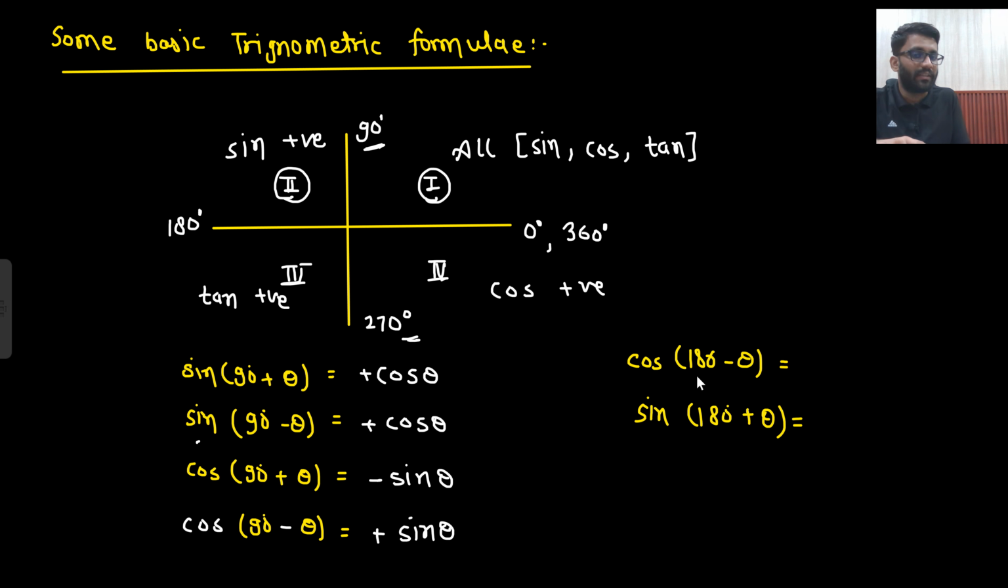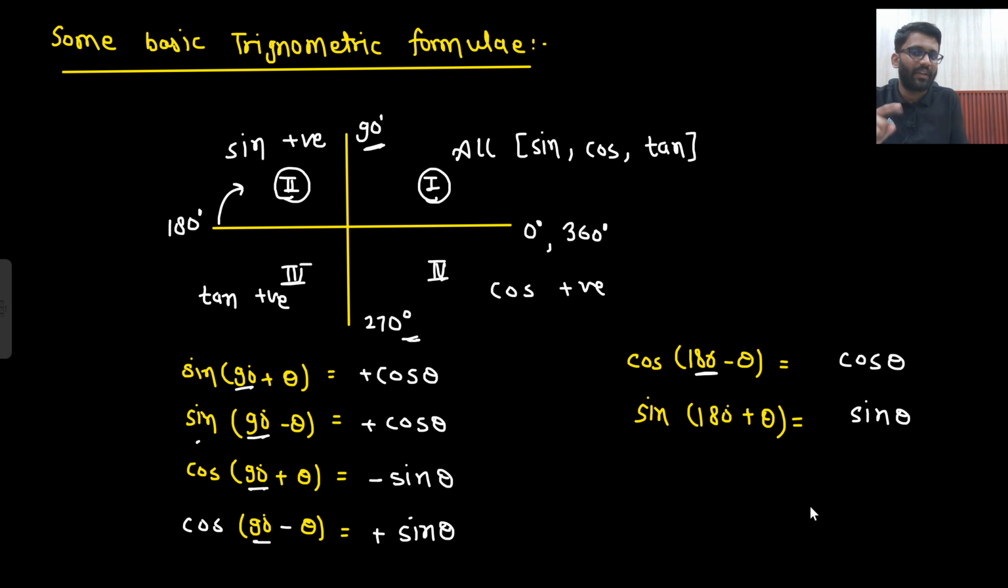Cos 180 minus theta. Just as you see 180, apart from 90 and 270, if you see anything else, it will come as it is. Cos will be converted to cos only. Here cos was converted to sine because there was 90. If you see 180, the same will come. Now about the sign. Cos 180 minus theta.